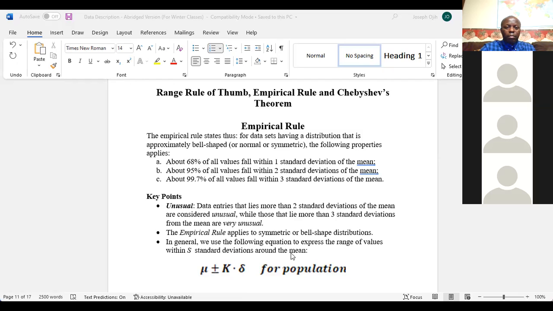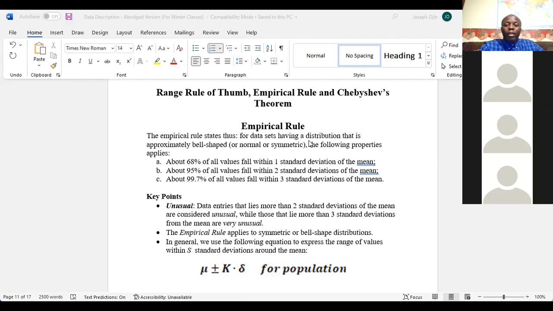Okay. Now, according to that rule, it says about 68% of all values fall within 1 standard deviation of the mean. About 95% of all values fall within 2 standard deviations of the mean. And about 99.7% of all values fall within 3 standard deviations of the mean.